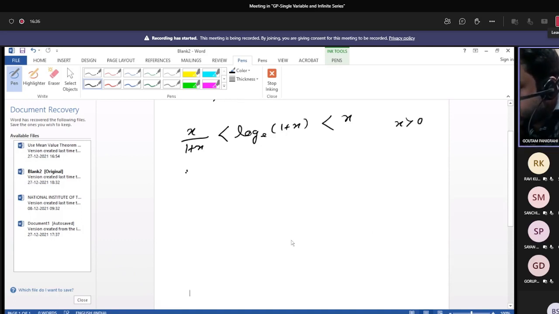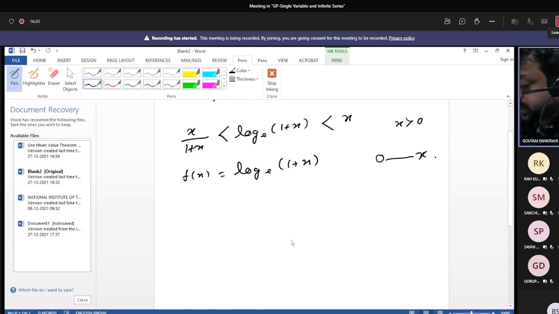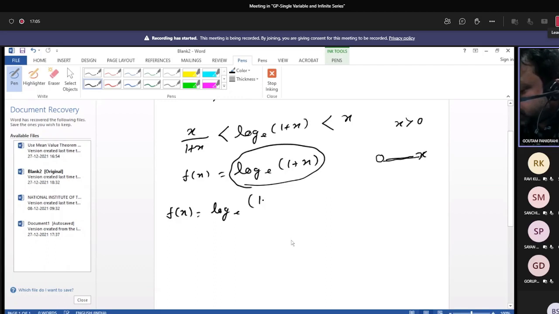Here, if you consider f(x) equals log of 1 plus x and take the interval 0 to x, it can be expanded as f(0) plus x into f dash (0 plus theta x).